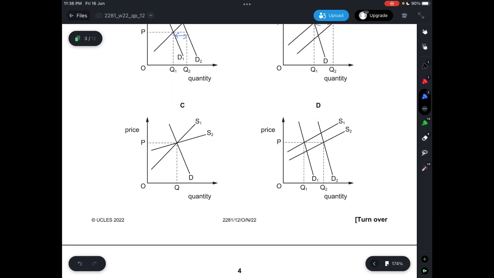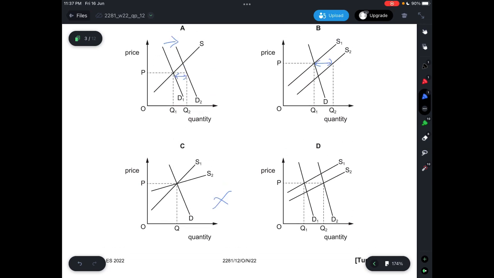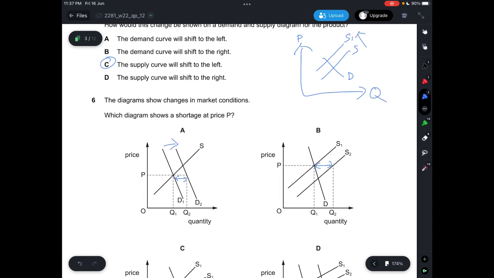C, you can see that regardless of how much your supply curve has changed when it comes to elasticity, it is still an equilibrium price, equilibrium quantity, so there's no difference in C. D, you see that with D1 and S1, the price is at P and the quantity is at Q1, and then when you shift to S2 and D2, the quantity is at Q2 and the price still remains at P, indicating that there is no shortage, so D is also not correct. So the answer is A.